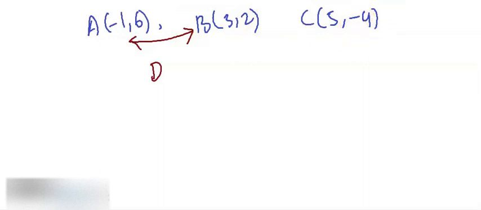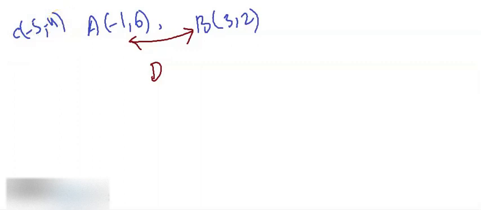So I should have written this C somewhere else. Let's write C over here. So this is my C, and C was minus 5 comma minus 4.